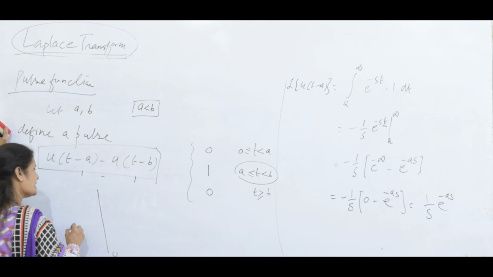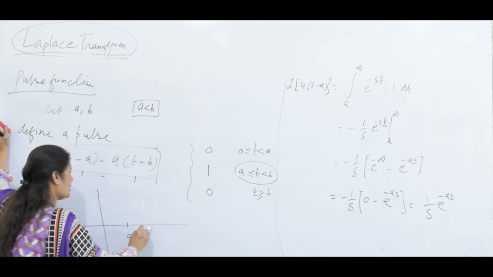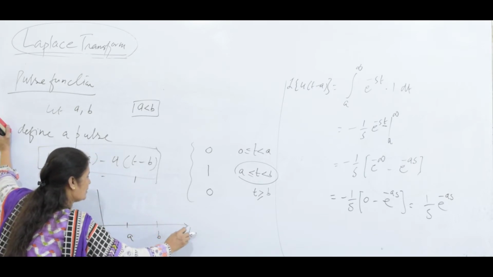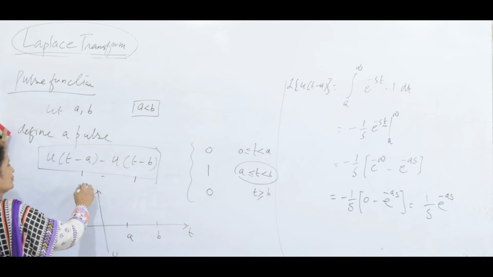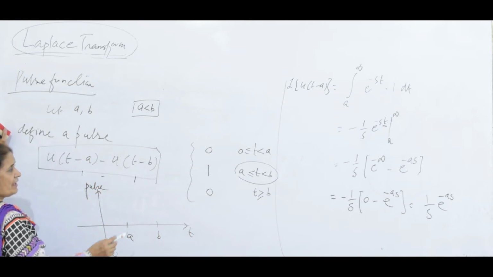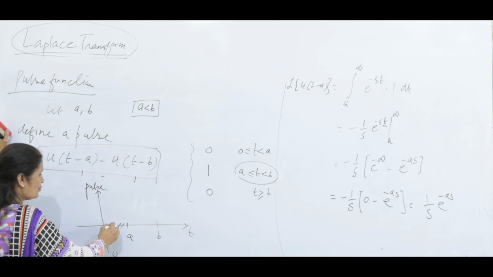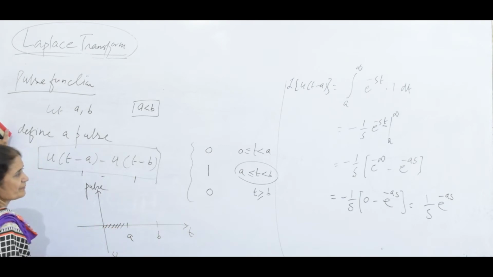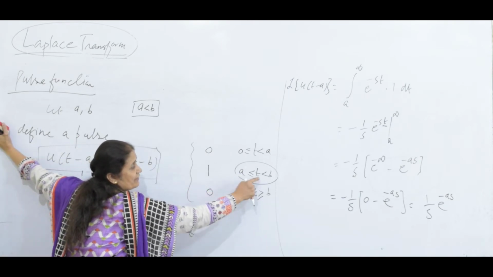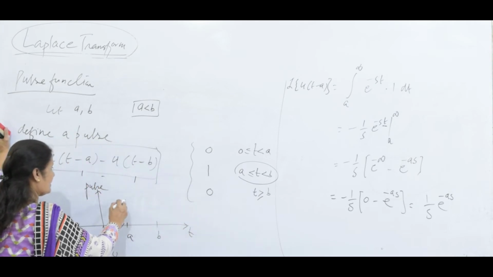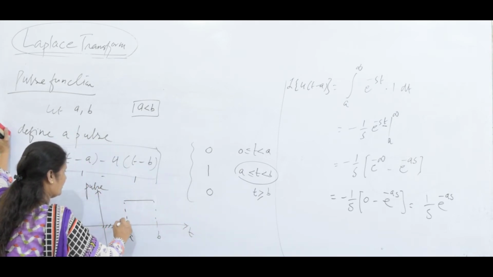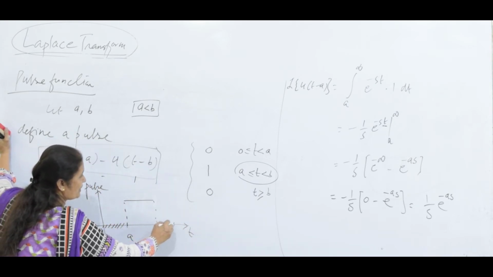So let me sketch the pulse: this is a, this is b, and there is t, with the pulse function on the y-axis. Less than a, it is 0. If t lies between a and b, it is 1. Look at that. And greater or equal to b, it is 0 again.